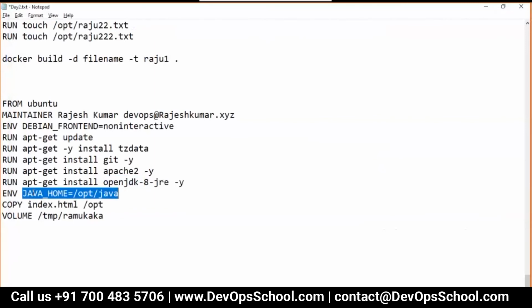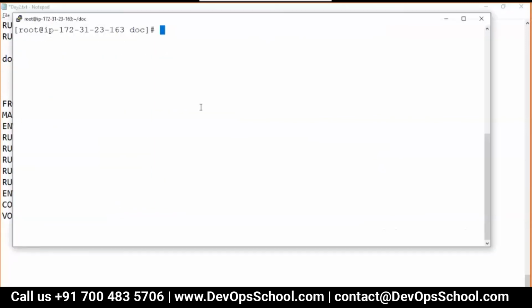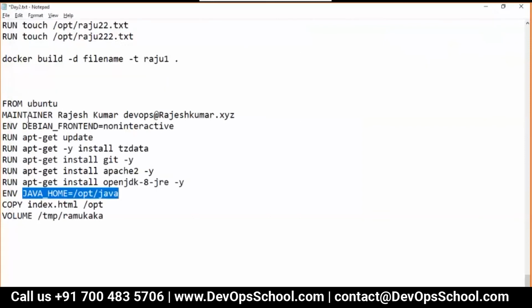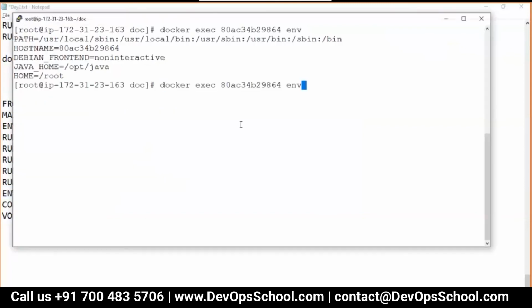And do you have environment variable env set or not? No problem. env is a Linux command which I want to run. And do you have that? You see here, DEBIAN_FRONTEND and JAVA_HOME. These are the first variable and second variable. Do you have an index.html in the opt or not? Let's check it out. ls opt. Wonderful, I got this file also.